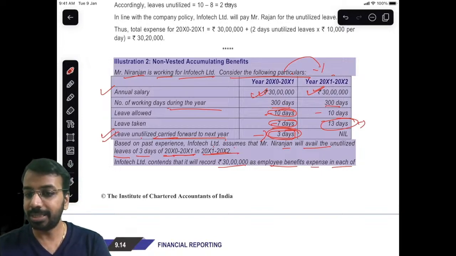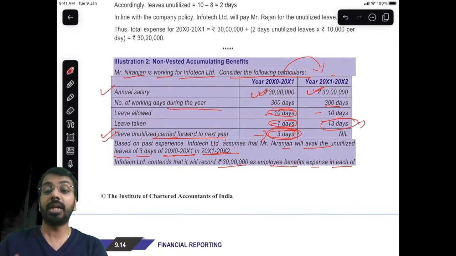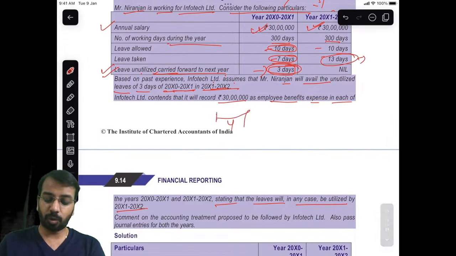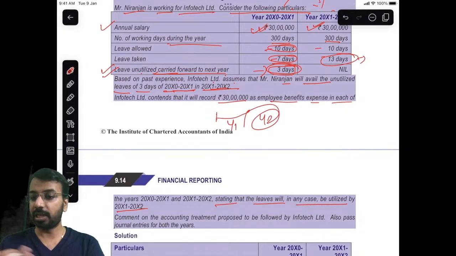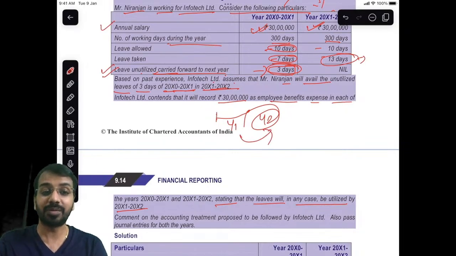Sir, will there be any change if it is accumulated only for a specific period? Yes. If it is accumulated only for, let us say, 2 years, a lot of companies have this policy that if you don't take it in the first year, you have to take it in the second year, otherwise it will lapse. So you will make an estimate of how many employees will take how many leaves in the second year. Is that clear?